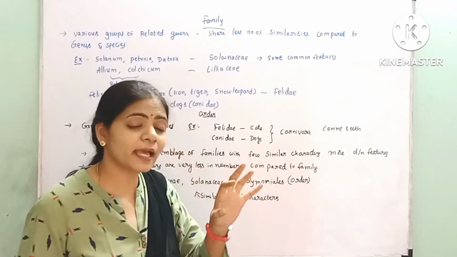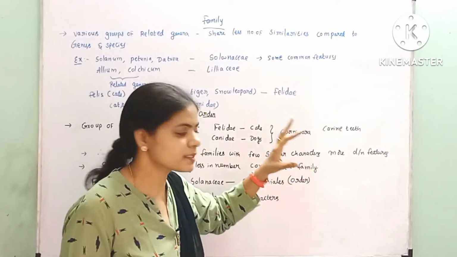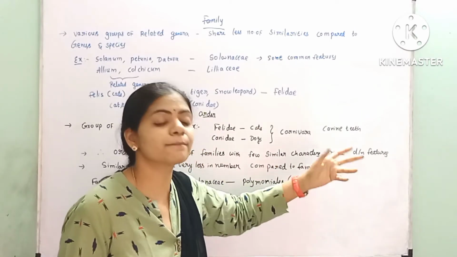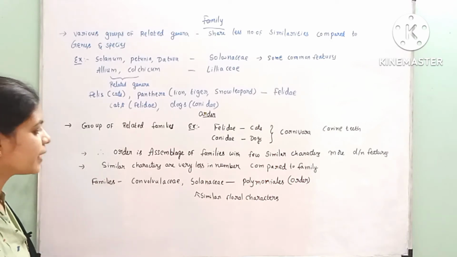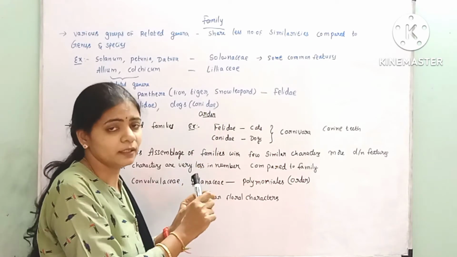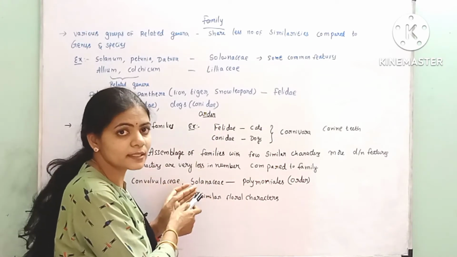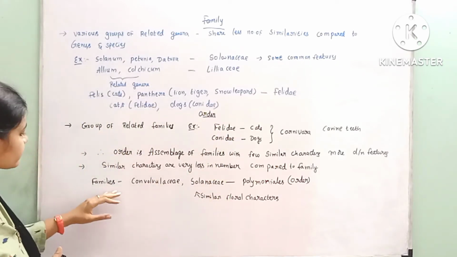When compared to the genus and species, the number of similar characters are less, and different features are more. Family has somewhat more similar characters than the order, and this order has very few similar characters.